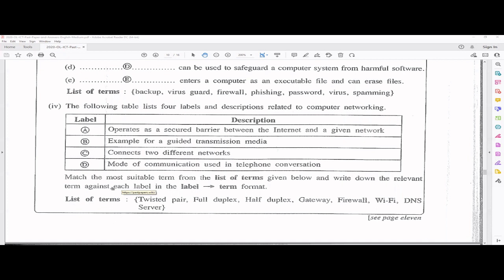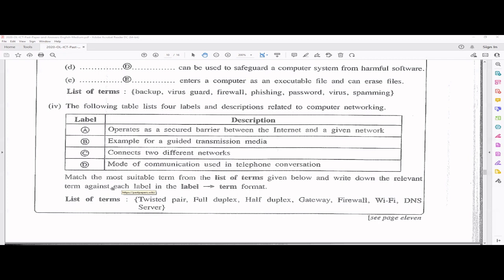And half duplex means the sender and the receiver can communicate, but not at the same time, right? So if the sender is communicating, the receiver has to wait until that is done. Then only the receiver can communicate back. So they cannot communicate at the same time.